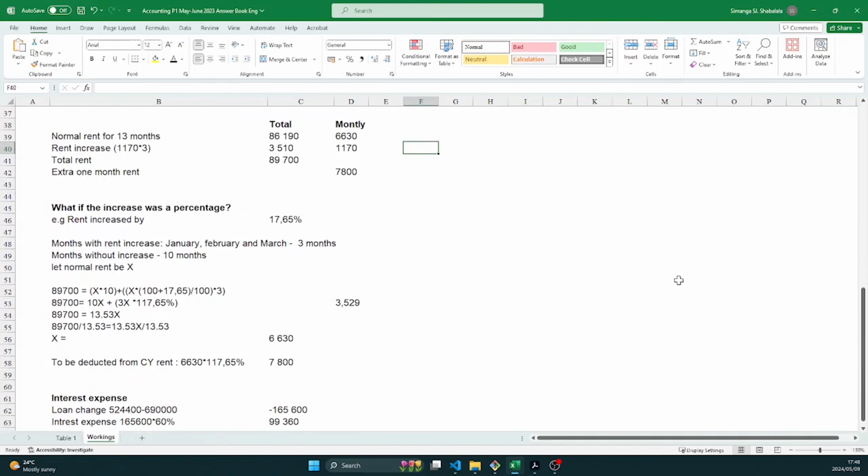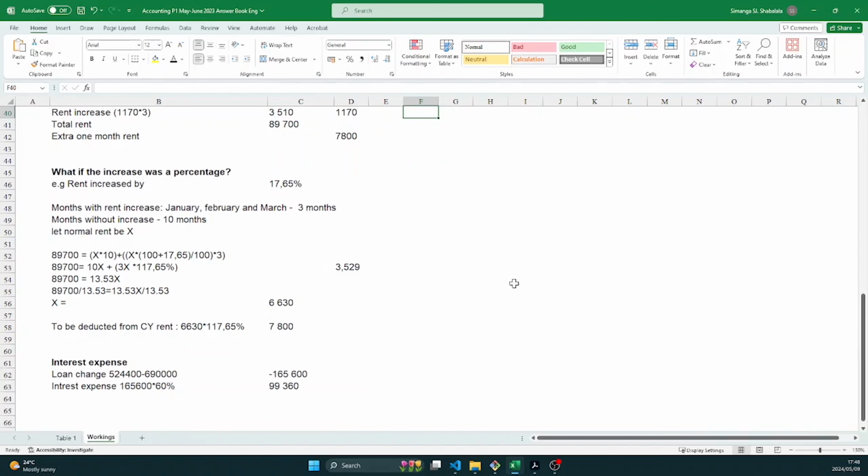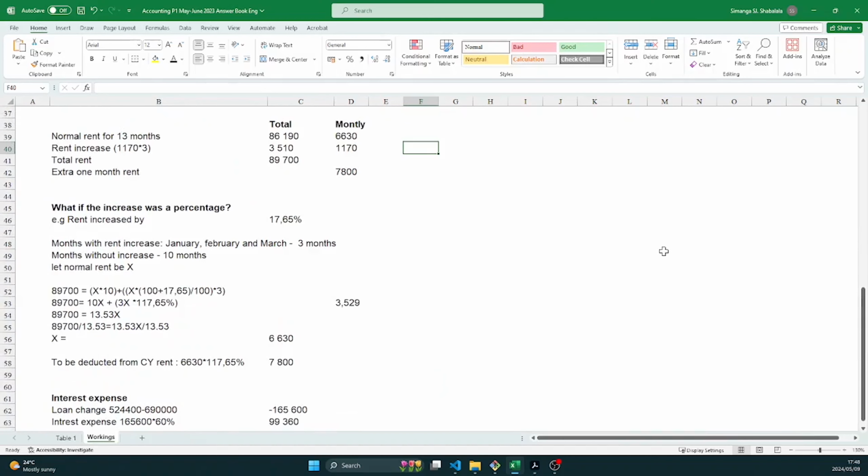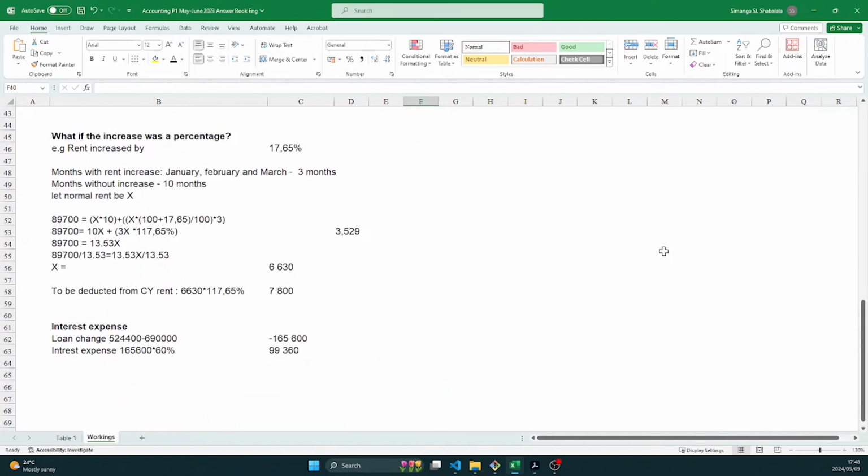And here I've included another scenario, a scenario where the rent increase is provided as a percentage. So in our case, the rent increased by 17.65% on the 1st of January 2023. So the information is still the same. You would still calculate the same way you did here when you're solving for x, but now the difference is that you're going to be using percentages, right?